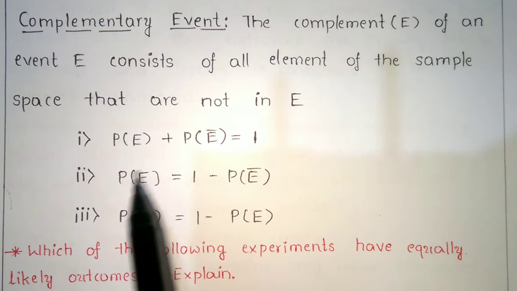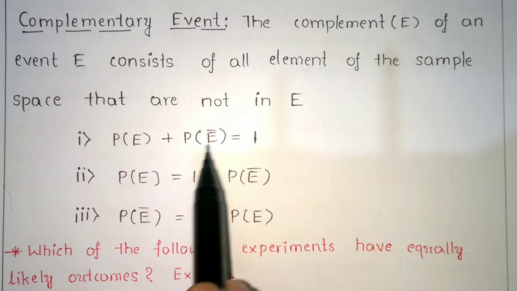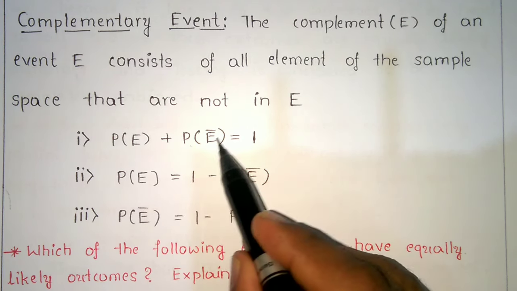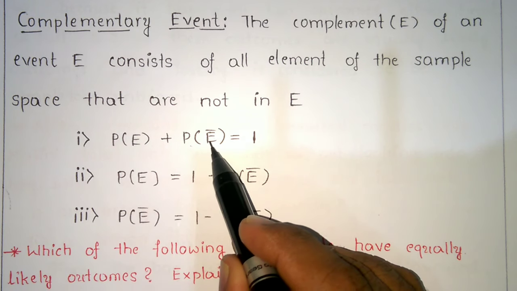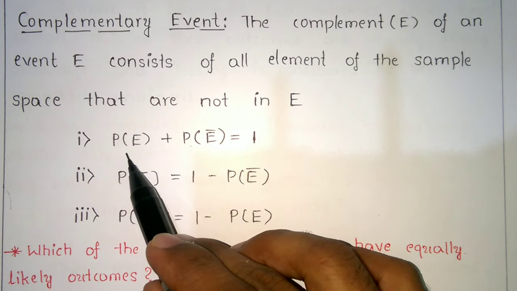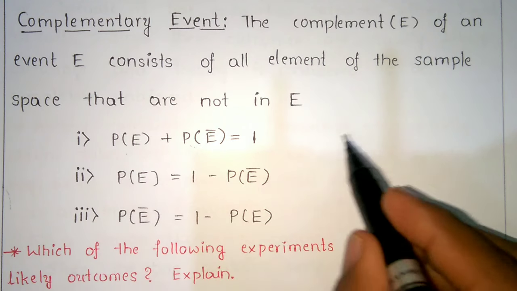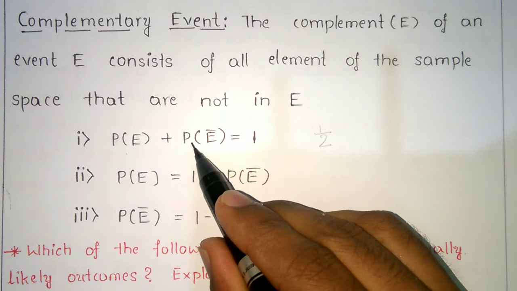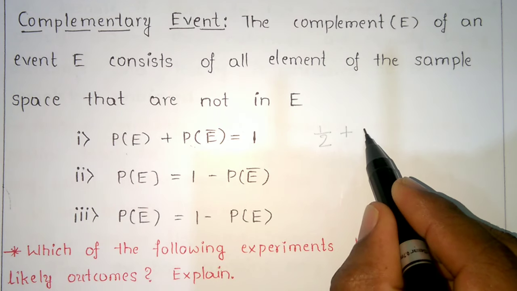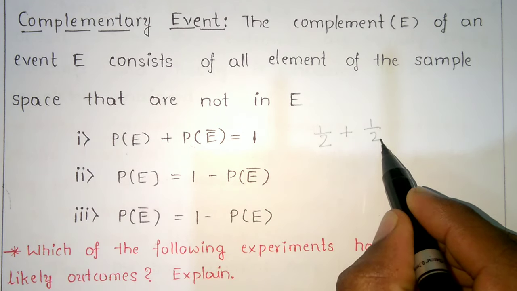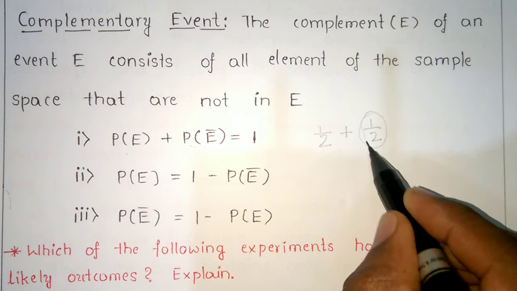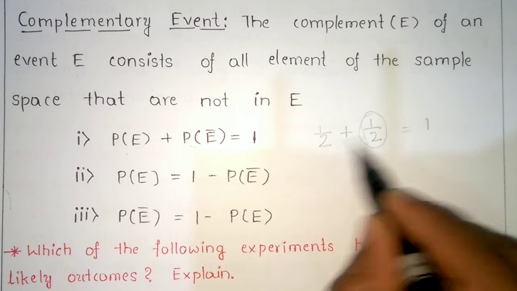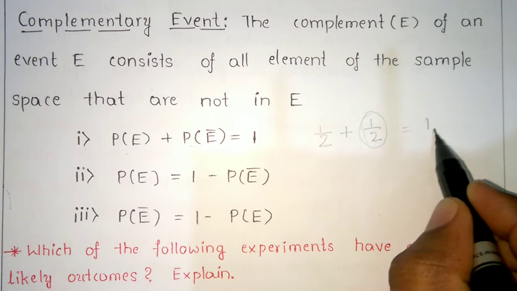So P of E plus P of E bar equals 1. E bar is nothing but not E. Suppose P of head is 1 by 2. Then P of not E means P of not head, which is tail, 1 by 2. So P of head plus P of not head is 1 by 2 plus 1 by 2, which is equal to 1.